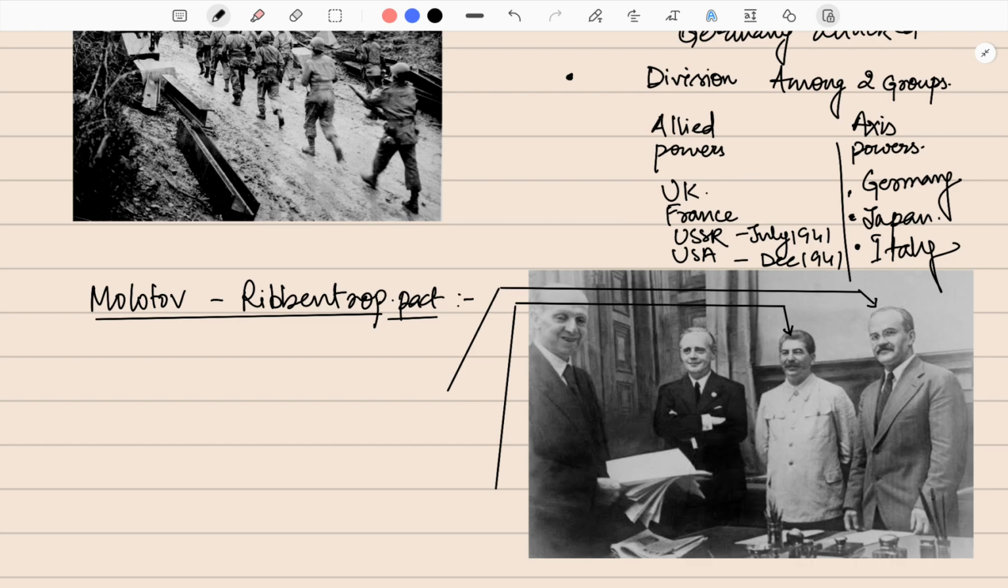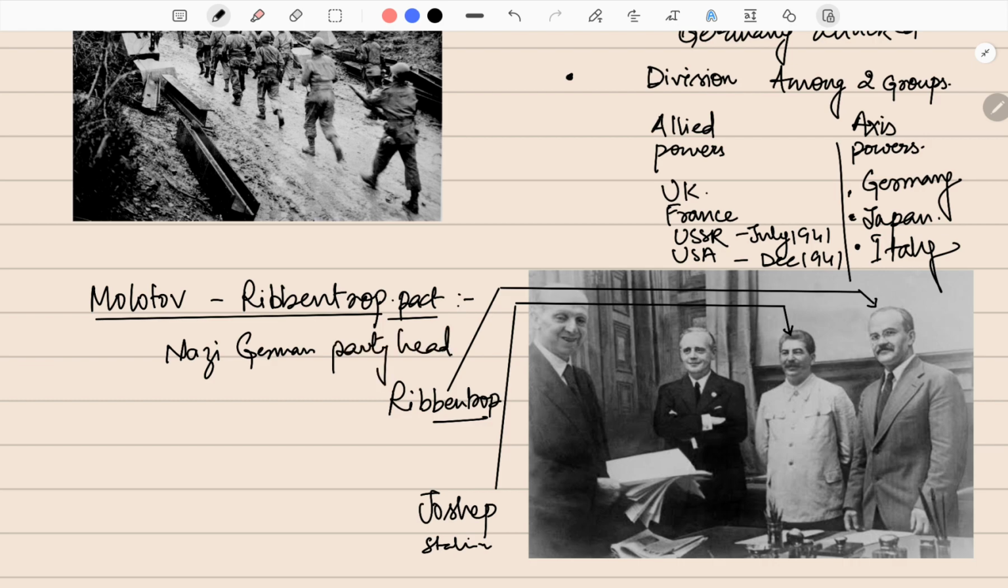There is an important pact between Germany and the USSR which must be talked about here. This is Joseph Stalin, the General Secretary of the USSR, and this man is Ribbentrop. He was the Nazi German party head. They had a pact, the Molotov-Ribbentrop Pact, or the Stalin-Hitler Pact, which was signed in 1939.